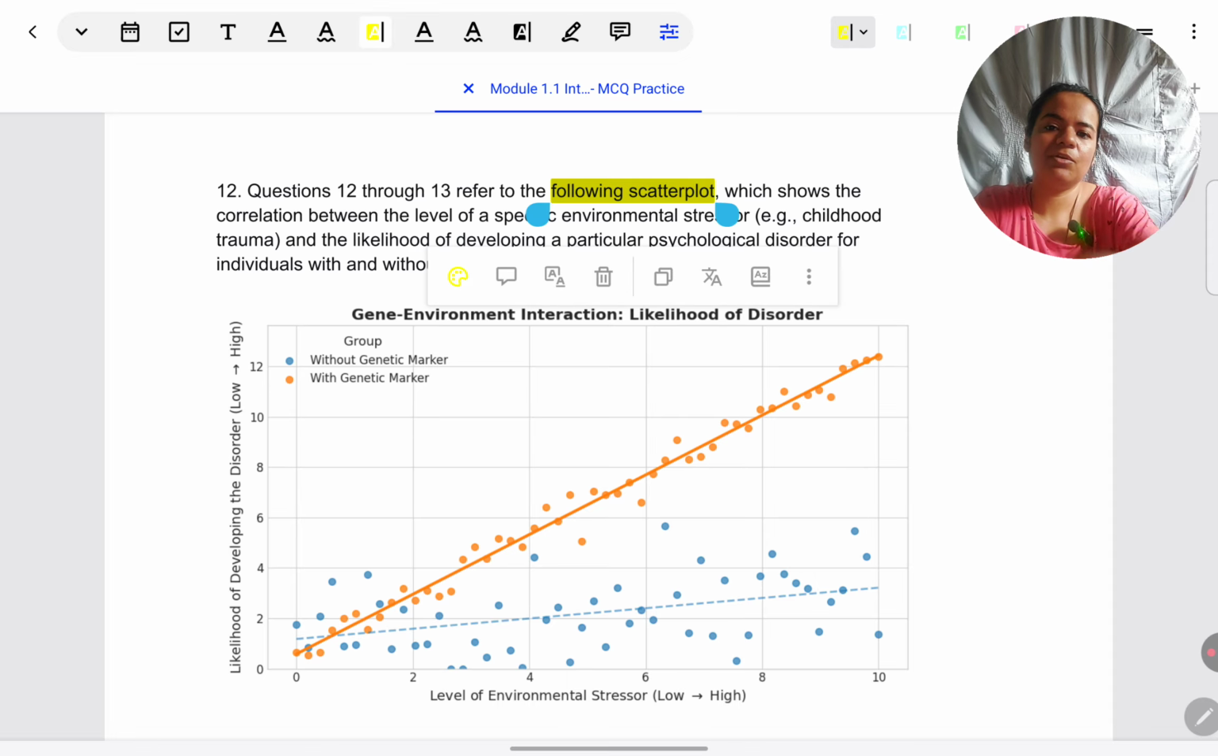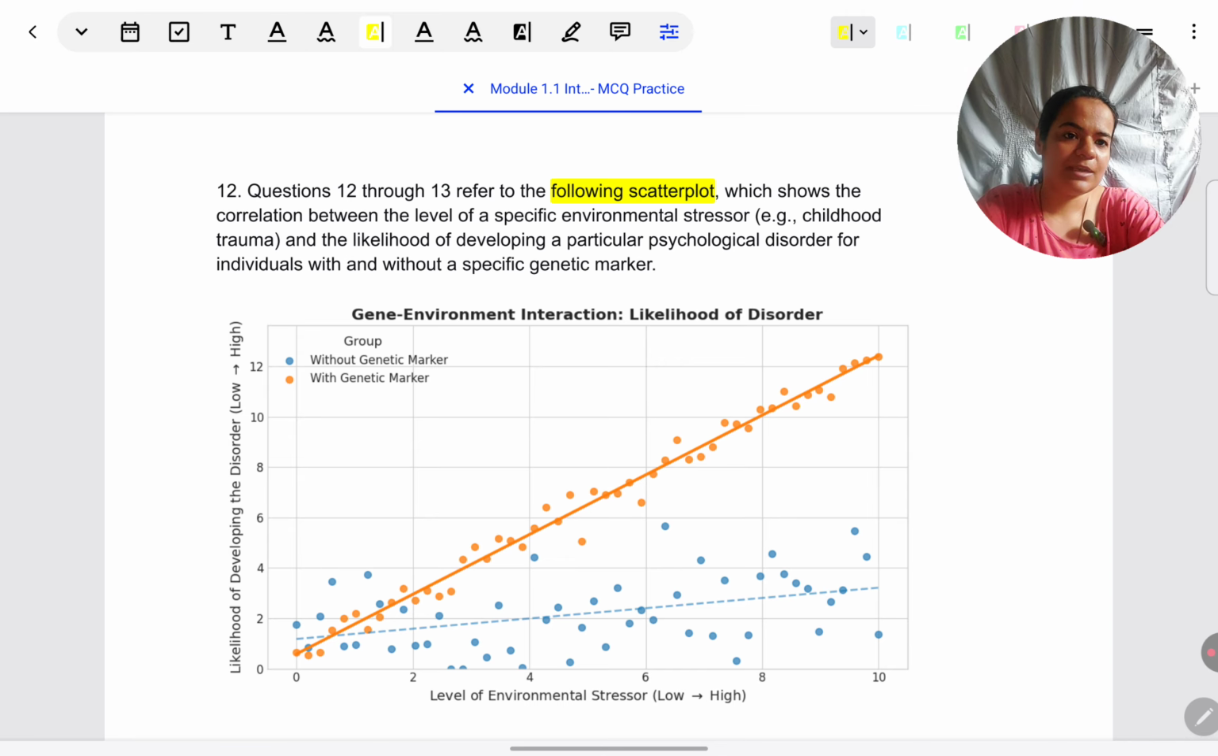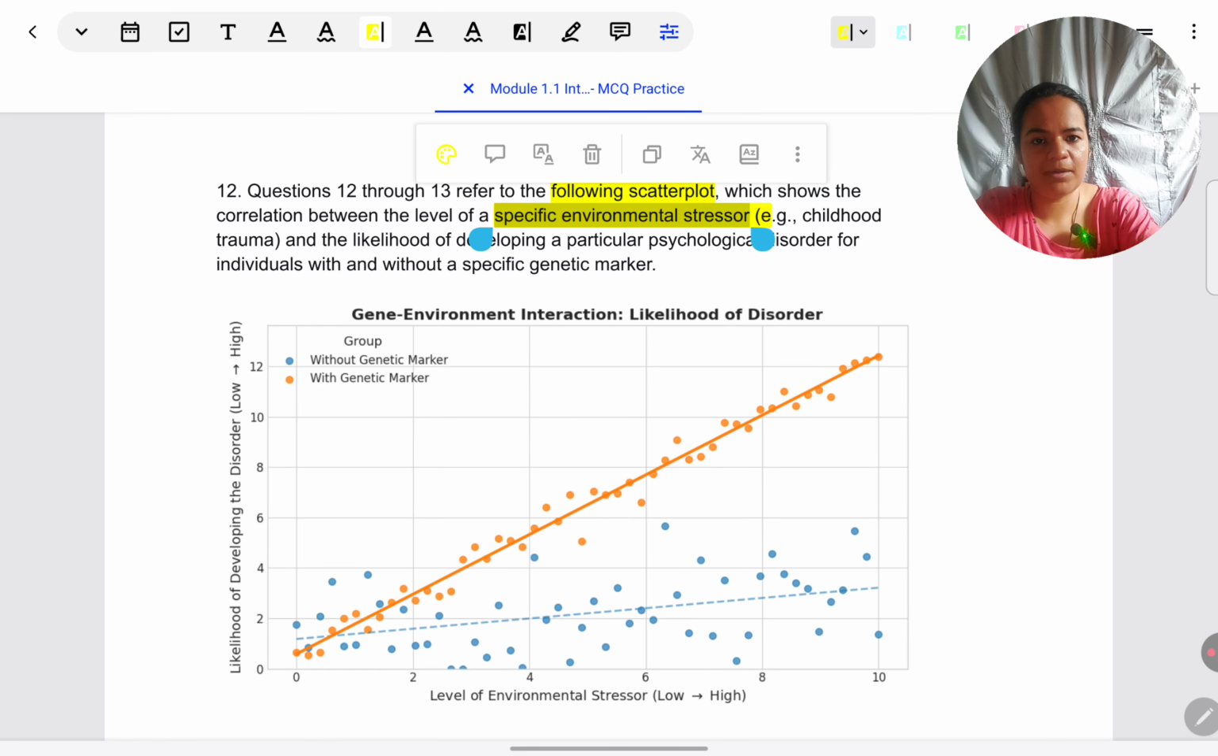So in your mind, first think of correlation, scatter plot, covariables, positive, negative correlation. Let the word scatter plot prime all of that and make you ready to think of all of those things, which shows the correlation between, okay, let's identify the covariables. Covariable 1 is specific environmental stressor, like a childhood trauma. Covariable 2 is likelihood of developing a particular psychological disorder for individuals with and without a specific marker.